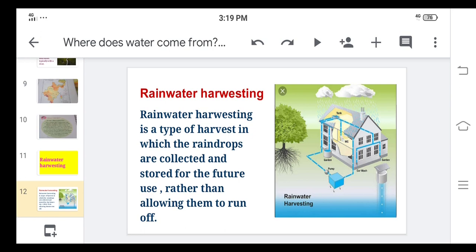This way you can store the water, and whenever too much water is there, you should not waste it. Water is very precious. Without food you can live for 1 month, but without water you can't live for 1 week also. So water is very precious. You should store it very carefully. You should use it very carefully. Thank you.